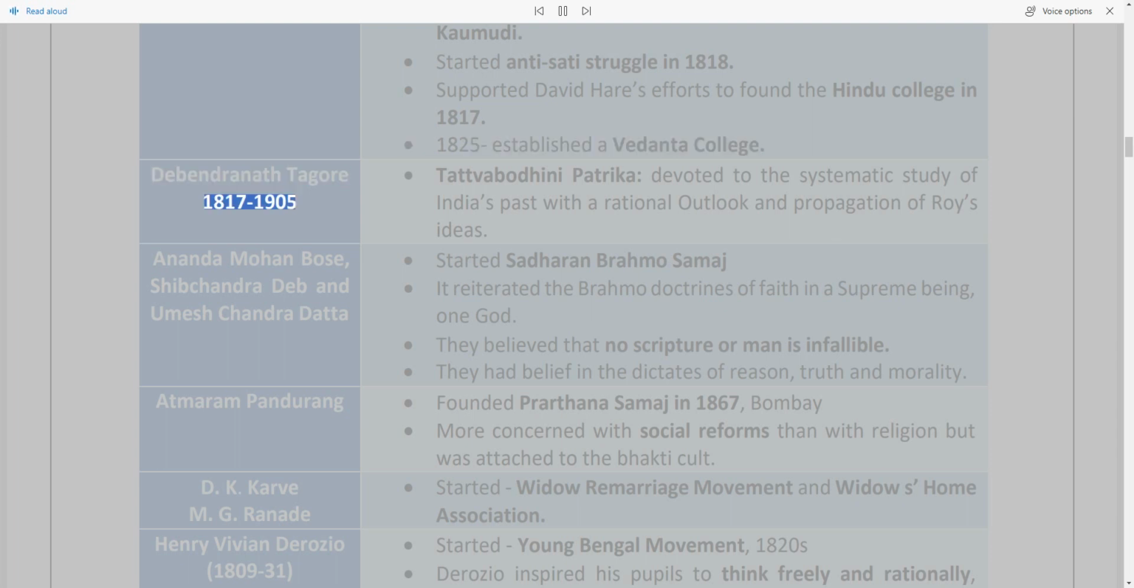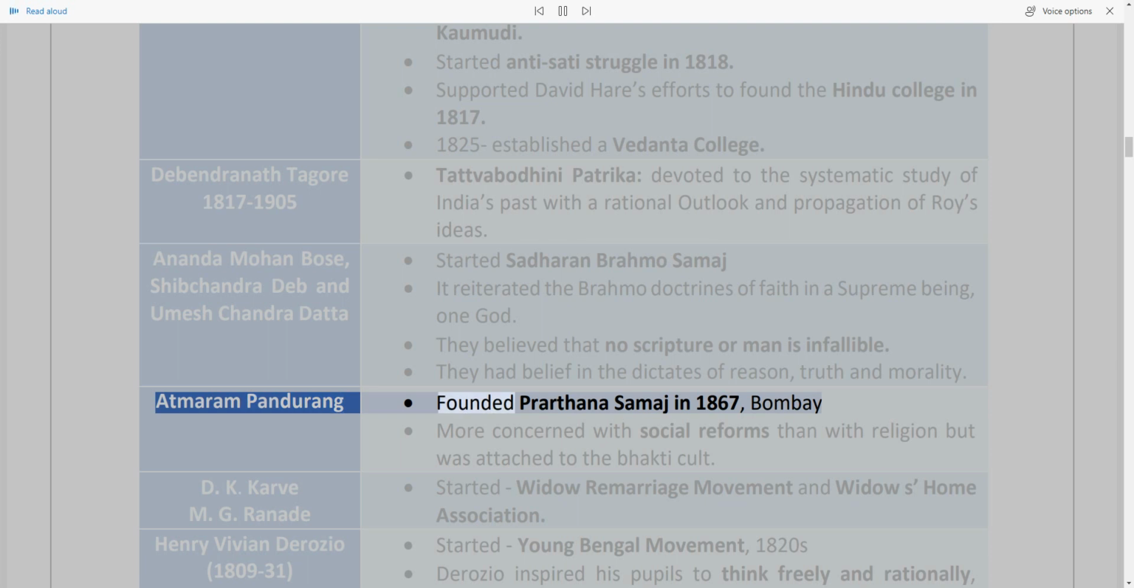Debendranath Tagore, 1817–1905. Tattvabodhini Patrika, devoted to the systematic study of India's past with a rational outlook and propagation of Roy's ideas. Ananda Mohan Bose, Shib Chandra Deb and Umesh Chandra Dutta started Sadharan Brahmo Samaj. It reiterated the Brahmo doctrines of faith in a supreme being, one God. They believed that no scripture or man is infallible. They had belief in the dictates of reason, truth and morality.